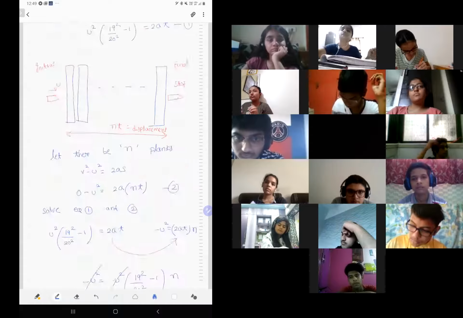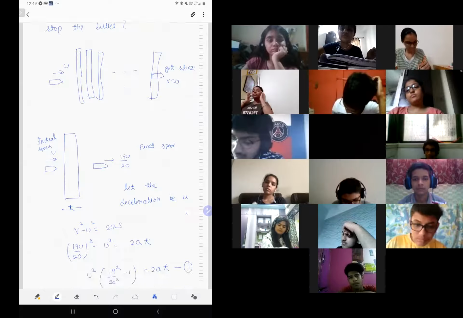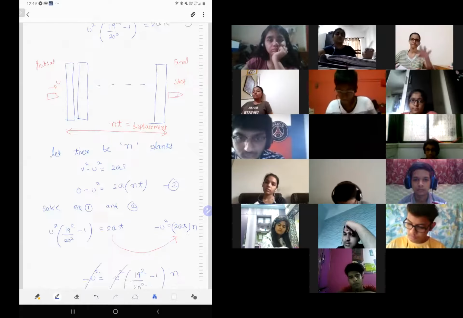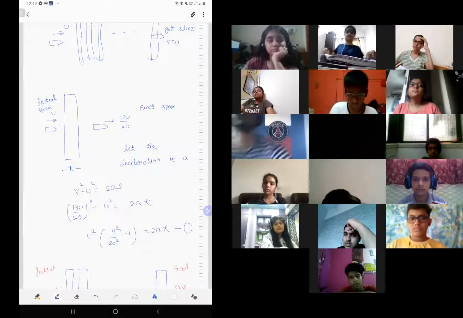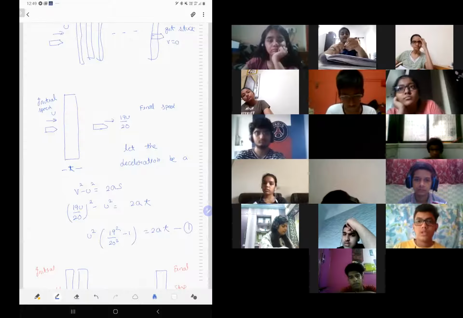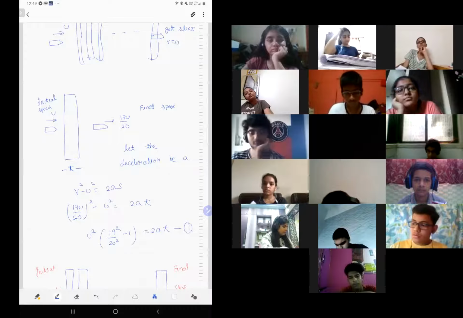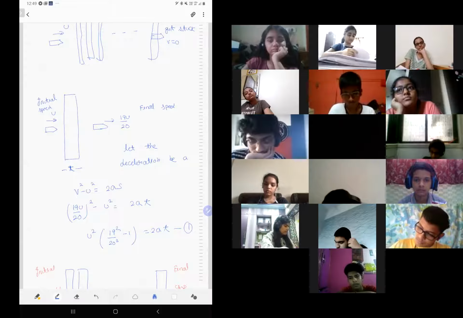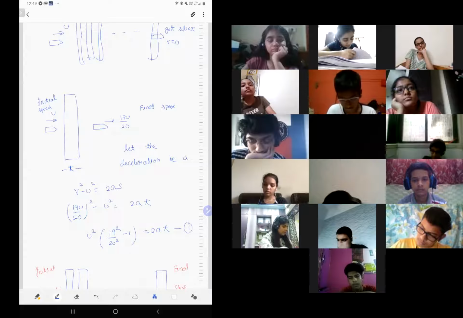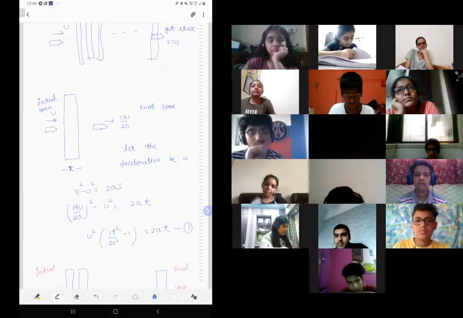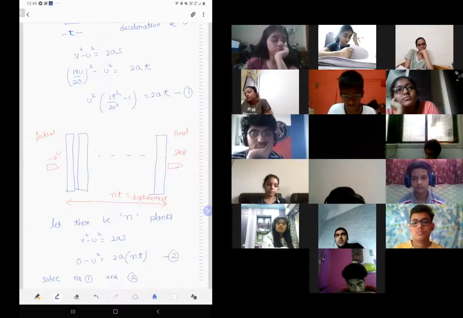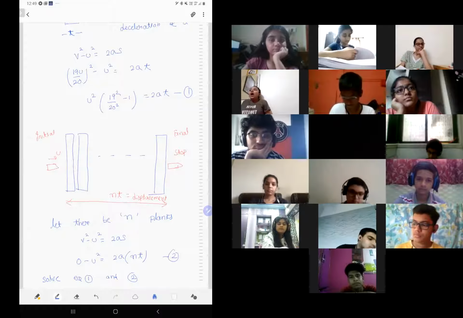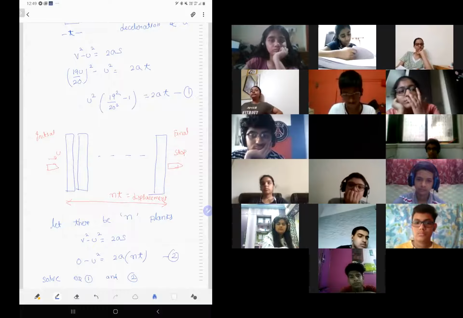Little lengthy, but the idea is this thing. Again, I'll explain. If you take only one single plank, this is the case. Initial speed u, final speed 19u by 20. Let the deceleration be a. v square minus u square is 2as. I get the first equation: u square into (19 square by 20 square minus 1) is 2at. If I have n planks, the thickness becomes n into t. This is just like the wooden block problem. The block's thickness became t to nt.